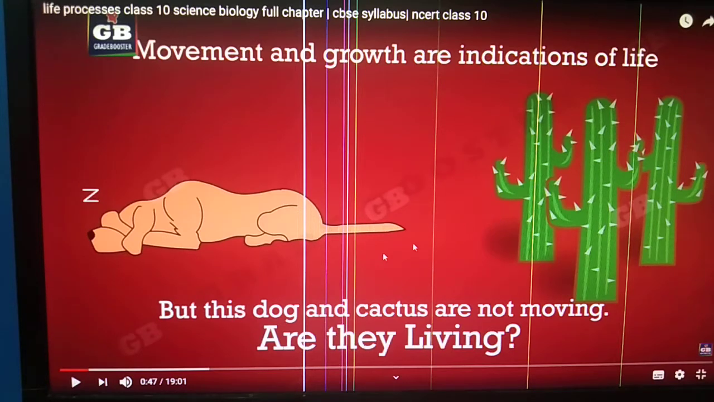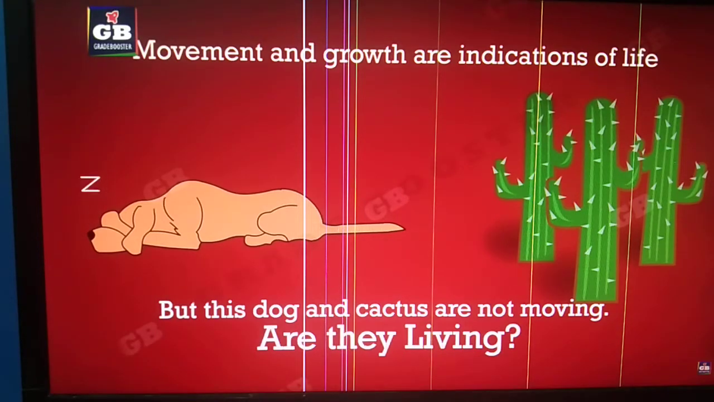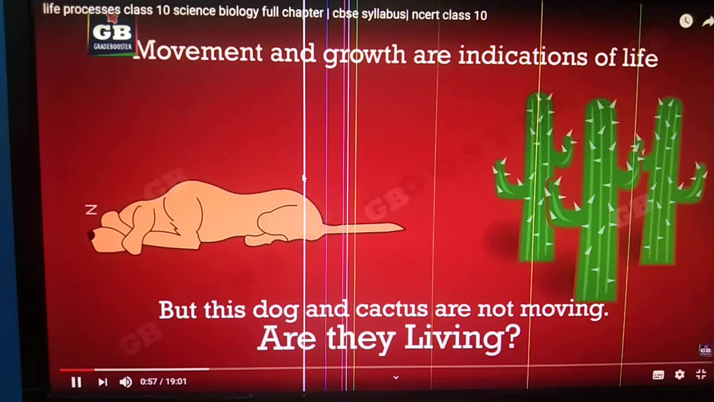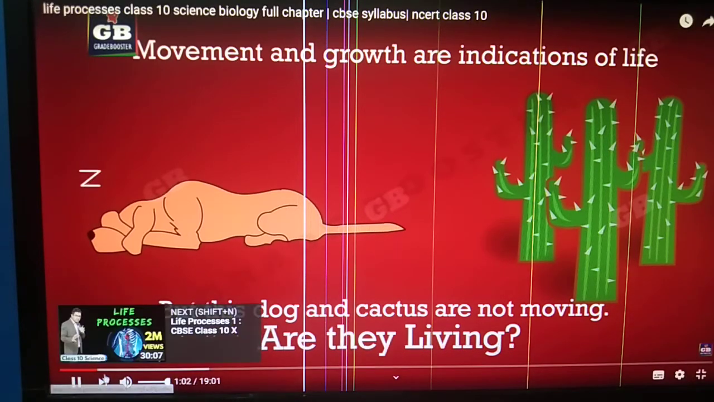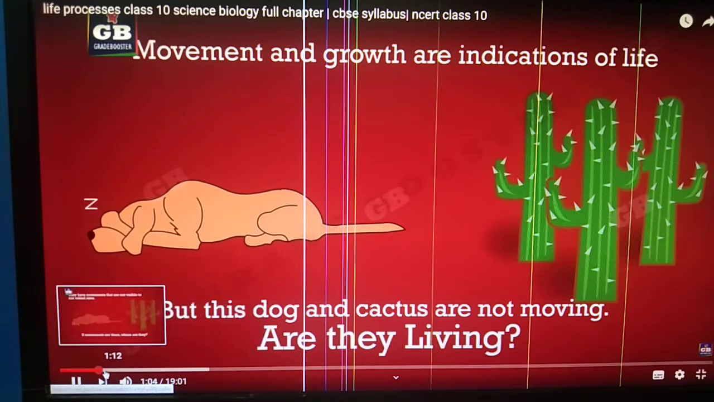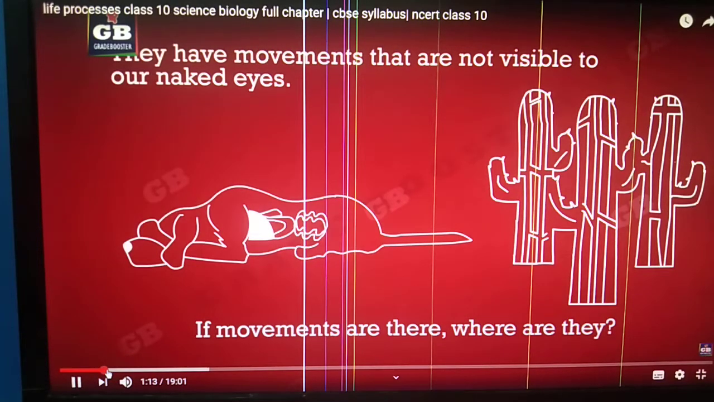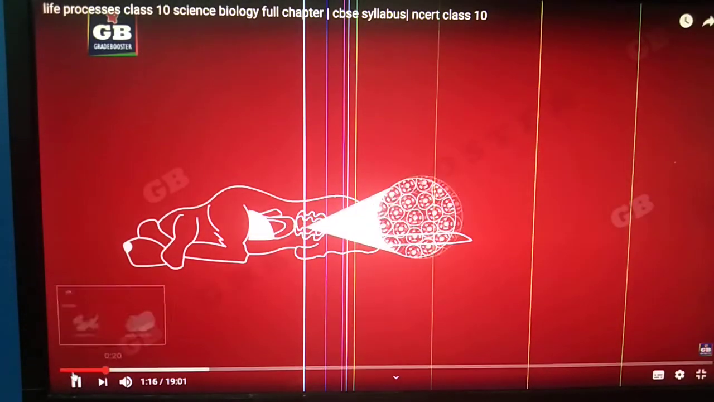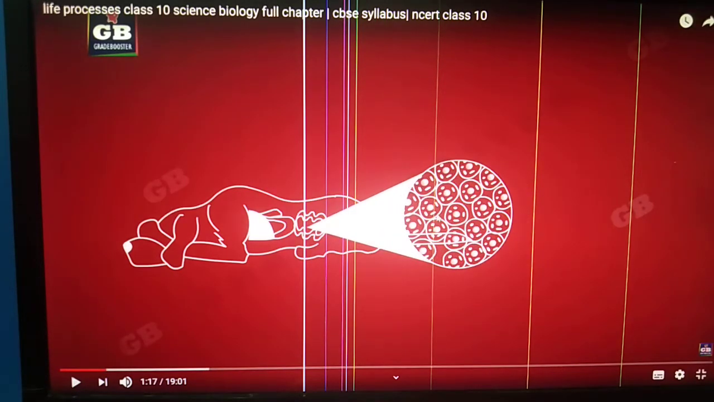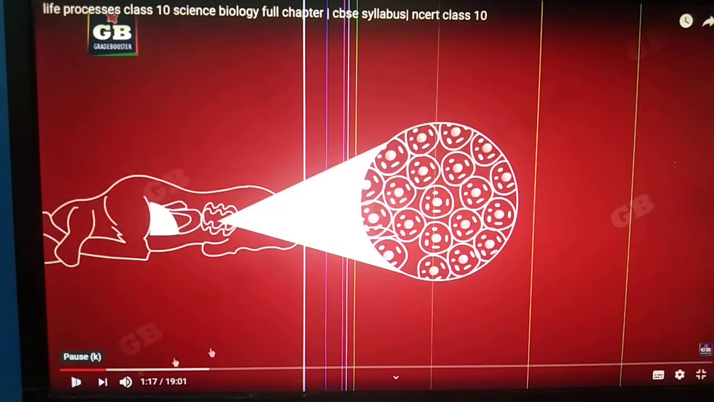Let us understand how. We know very well every organism is made up of many organs. Organs are made up of tissues and tissues are made up of millions of cells. Let us understand what exactly takes place inside the cell. See, here there are many cells which are shown. Let us check what exactly takes place inside the cell.